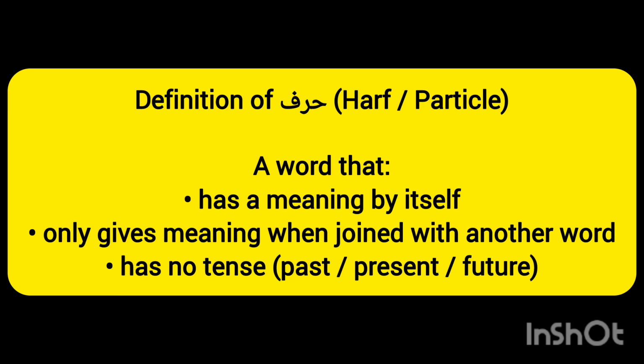Then coming towards the harf. Harf is also known as preposition or particle. It is a word that has a meaning by itself, but it is dependent on other words for showing its meaning. If a harf is attached with other words or is coming with other words in a sentence, we can understand its meaning, but if it is alone and not in a sentence, the meaning is not quite visible. Remember that harf does have a meaning, but the meaning is only visible when it is joined with other words, and it has no tense.